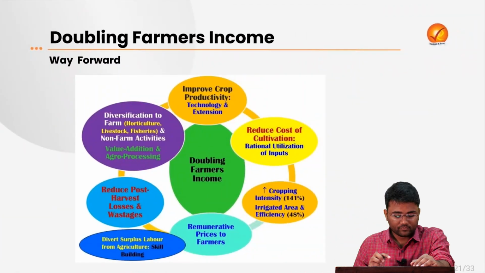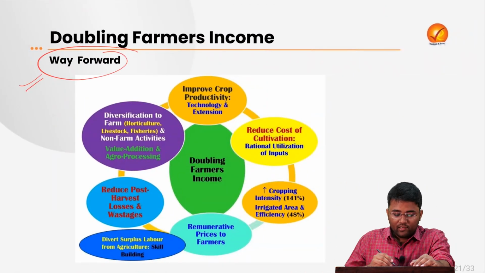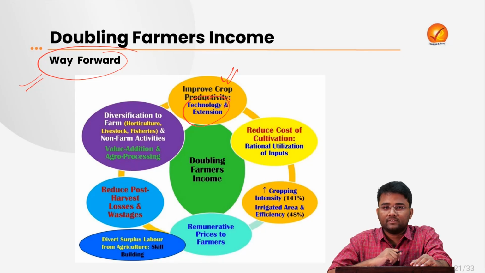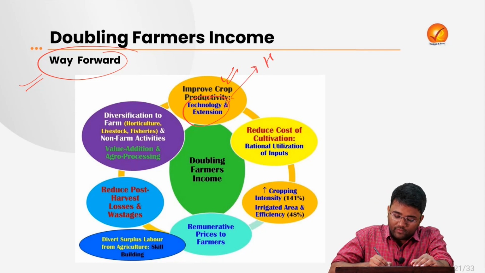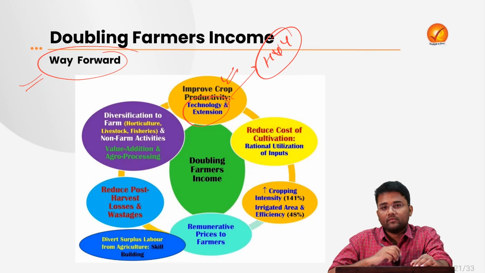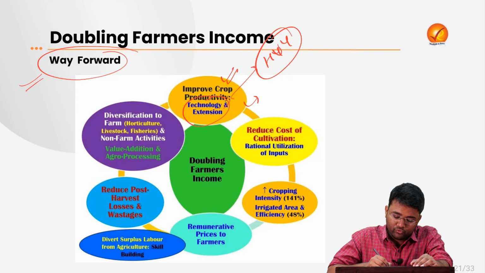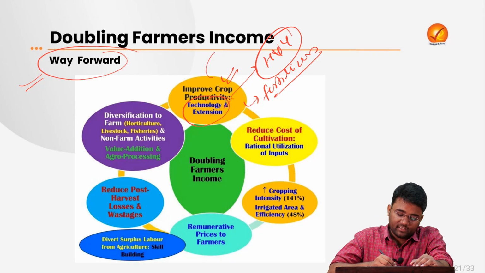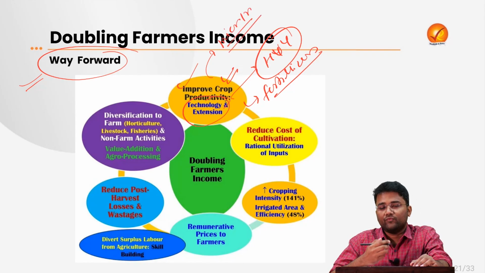So what is the way forward? First of all, there is a need for improving crop productivity, and for this we need to use proper technological and extension services. Here we have to use more HYV, high-yielding varieties of seeds, better varieties of seeds. We have to use fertilizers properly; we don't have to overuse them, and we don't have to use them in a very small amount. And we have to make proper irrigation facilities where micro irrigation techniques can be followed, because that will help in improving the productivity of the crop.